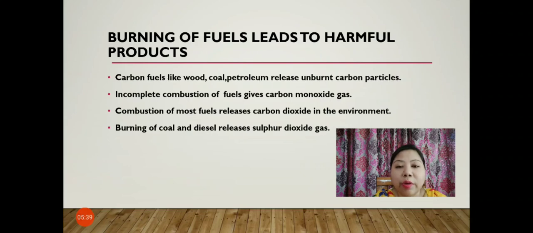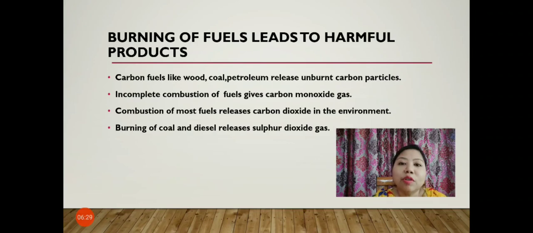Since acid rain is corrosive in nature, buildings, animals and plants are affected. And why is acid rain occurring? It is due to burning of fuels like coal and diesel. So although fuel is very useful for us, we have to look into the harmful effects of burning fuel also, and we have to consider these harmful effects whenever we use fuel.